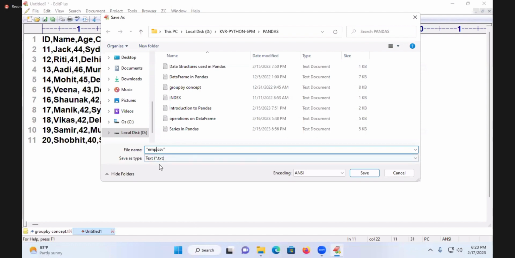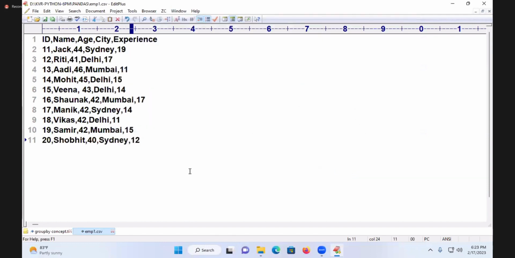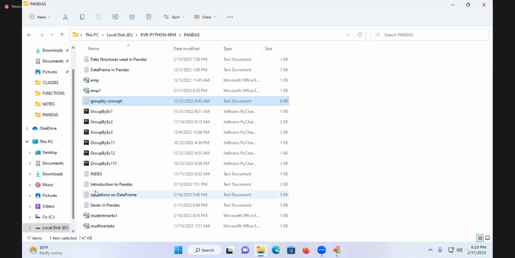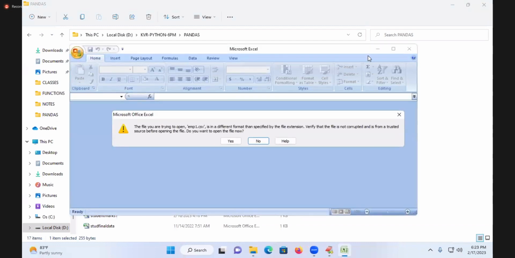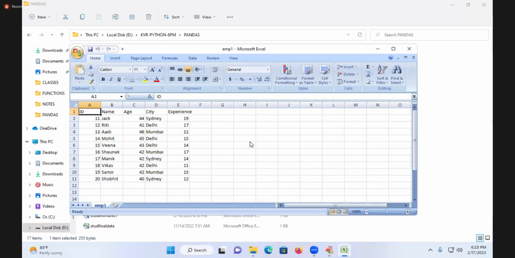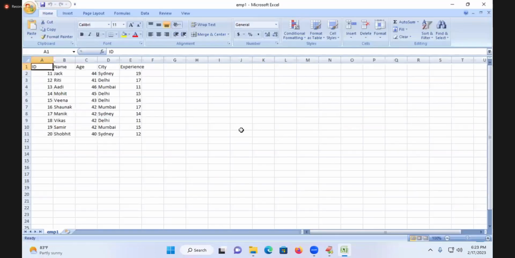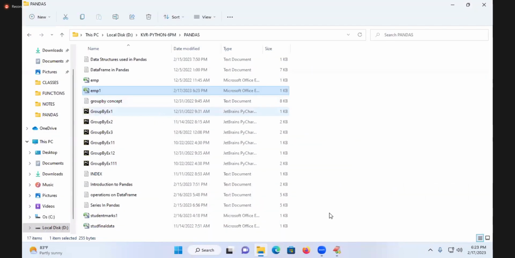So emp1.csv. Take this. Right, done. Once you go to that place, see my dear students, here what is available? emp1.csv. Is one Excel data present in this place or not? So this is called your Excel data. Understand? Now I want to read this data, emp1.